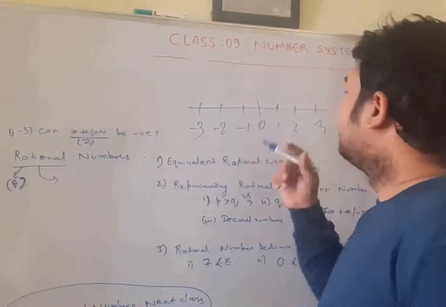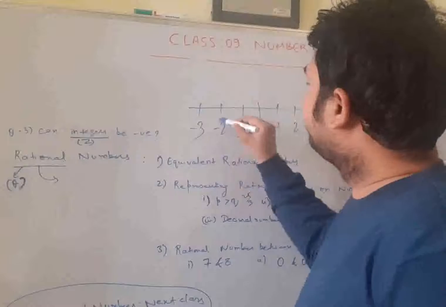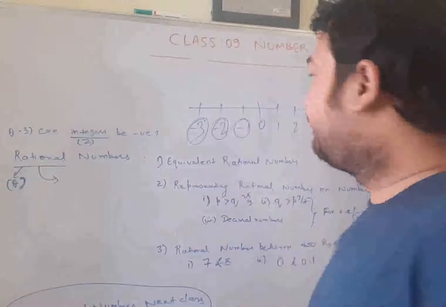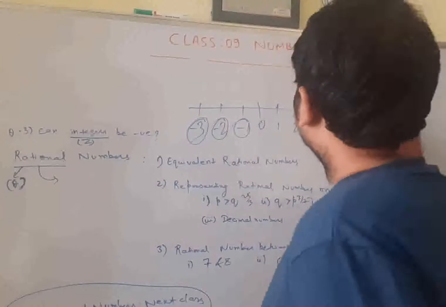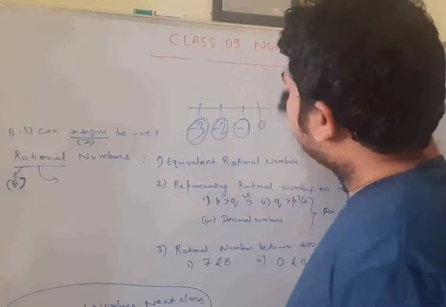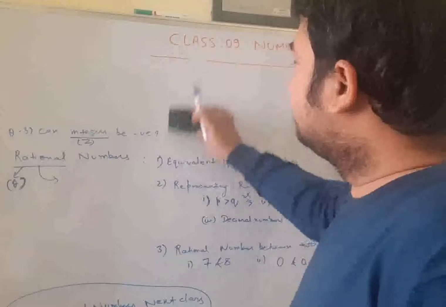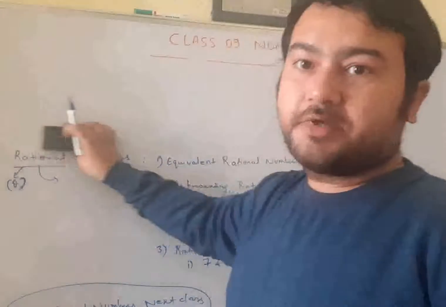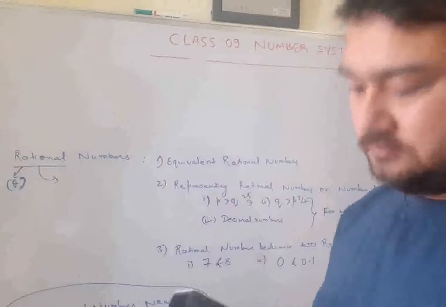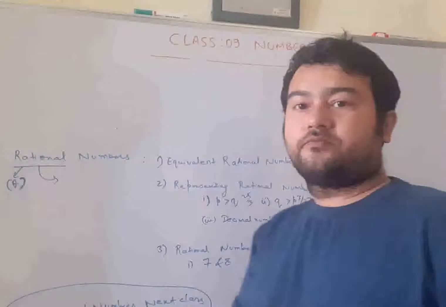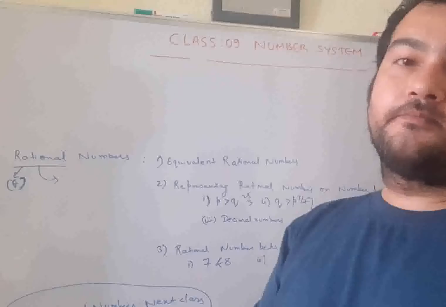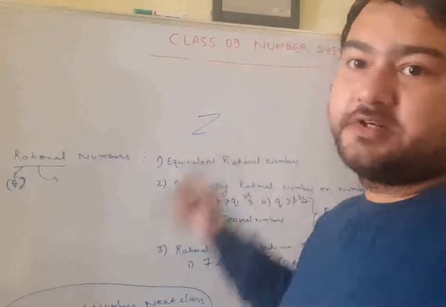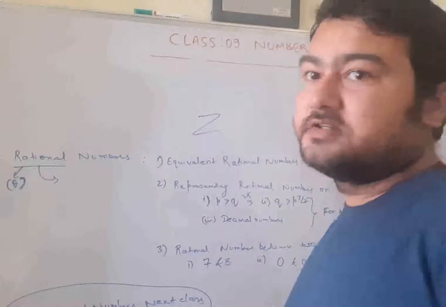So you must be knowing that the integers also include the negative numbers. So again I am asking you, can integers be negative? Yes, the integers can be negative. Integers are represented by which alphabet? Yes, by capital letter Z. Z represents integers.